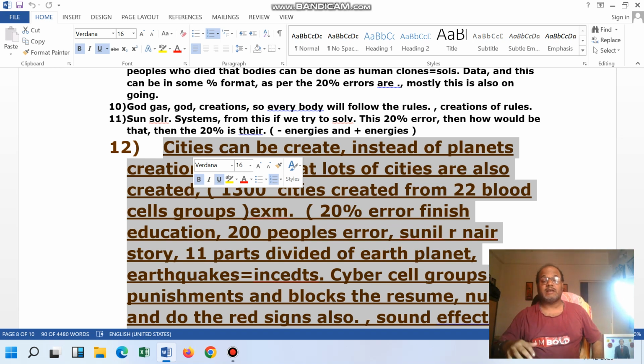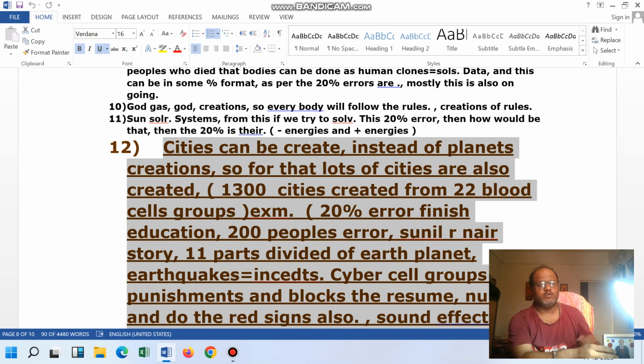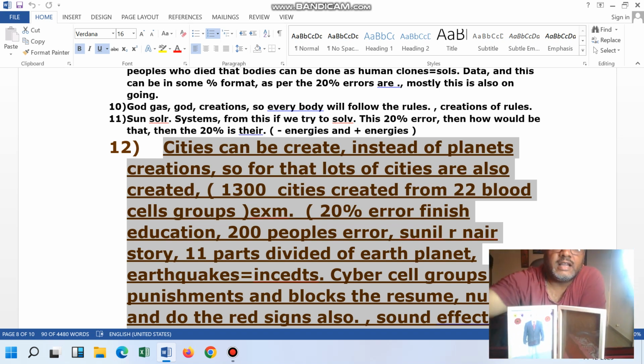Somebody has tracked this. That means the person who created the education was going to do a certain level of task. That's why he divided the Earth planet. Whenever he starts a big task, that is the time he divides the planet. So assume that he divided the Earth planet into 11 parts.